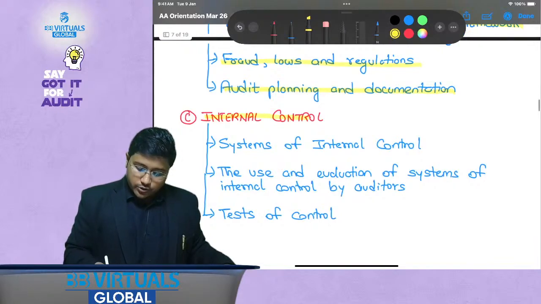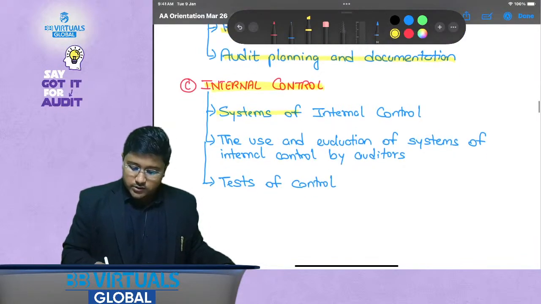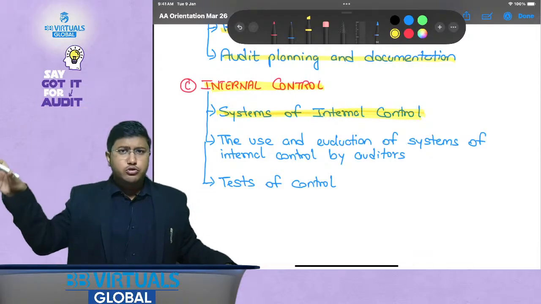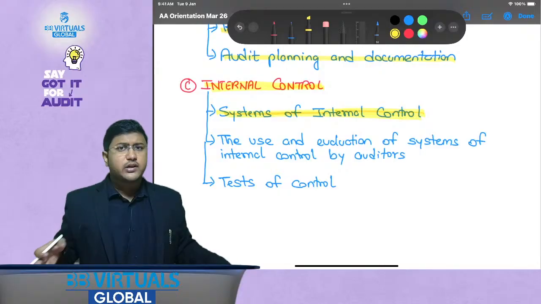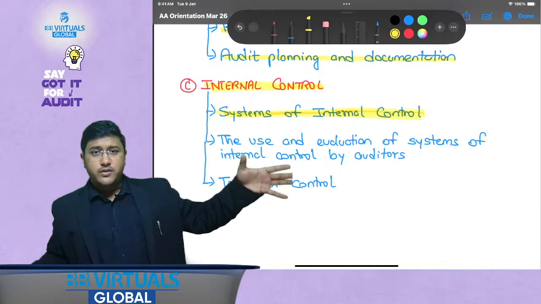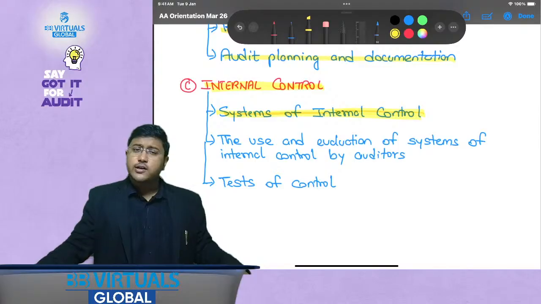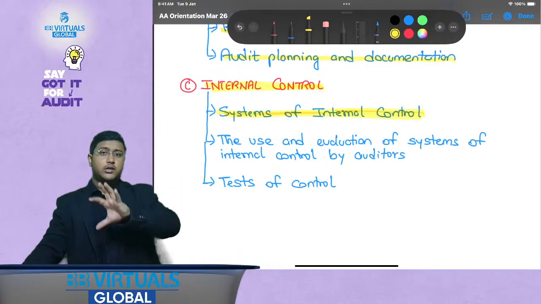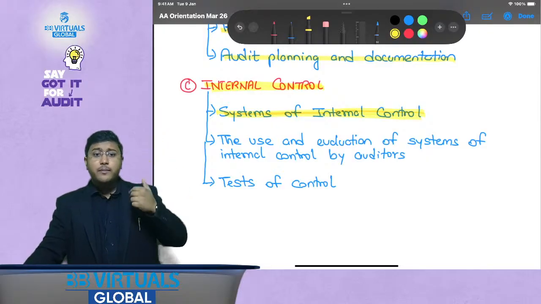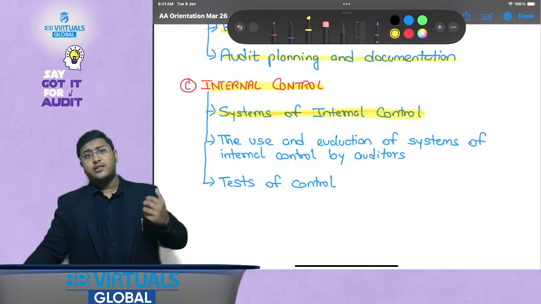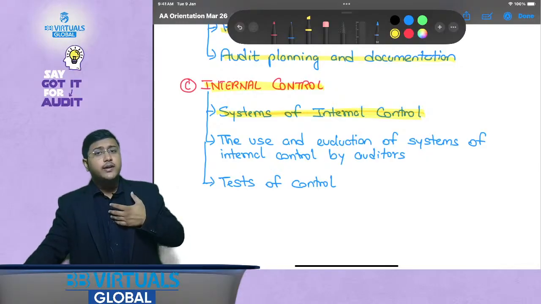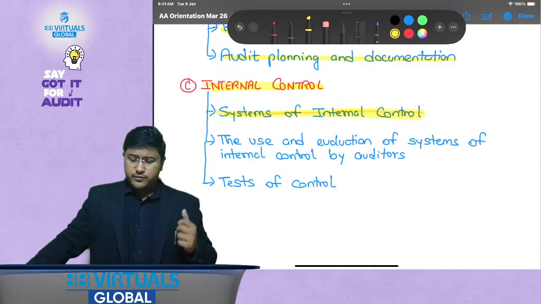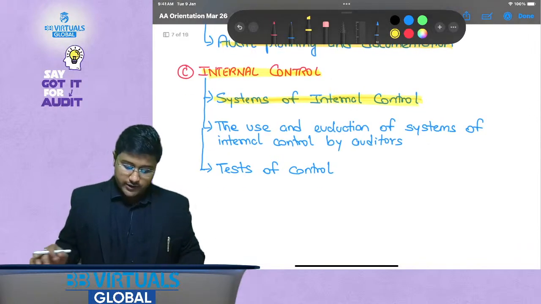Now, internal control. When I talk about internal control, systems of internal control is there, where we talk about how the internal control should be. For example, if I talk about my internal control, not all of you could attend the regular lectures unless you follow a due process. So when I talk about this process, what is the control environment in my institution, what is the risk assessment, what kind of risk I consider important, how do we communicate the deficiencies as well as the internal control framework. That is very, very important, and that is covered under systems of internal control.